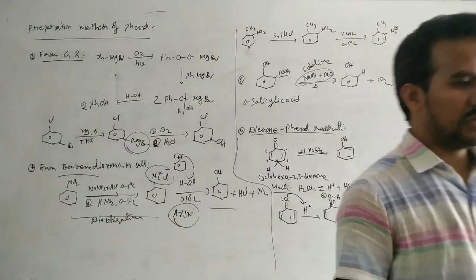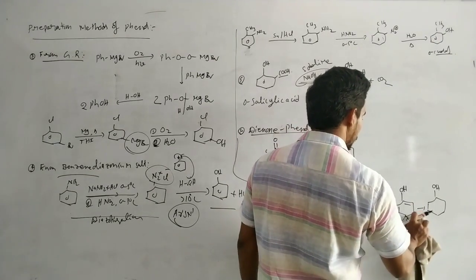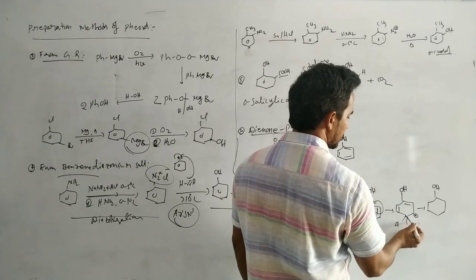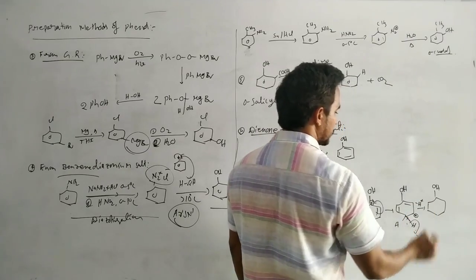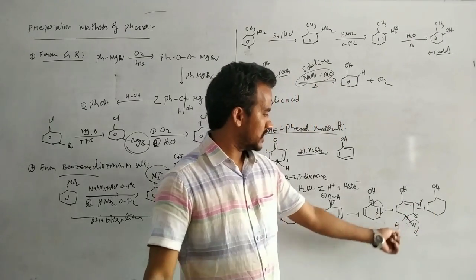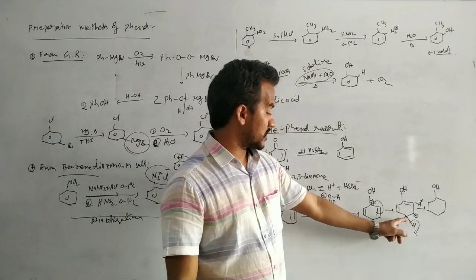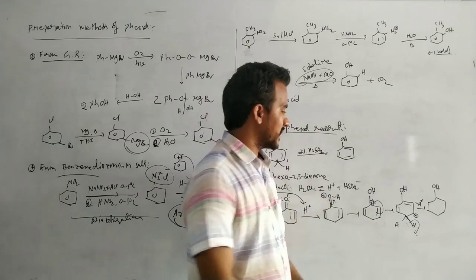In this reaction, by loss of H+, the carbon carries the electron pair, leaving a positive and a pi bond.